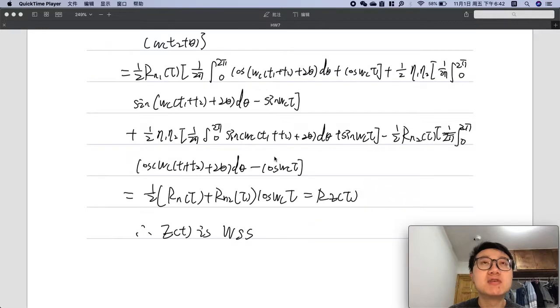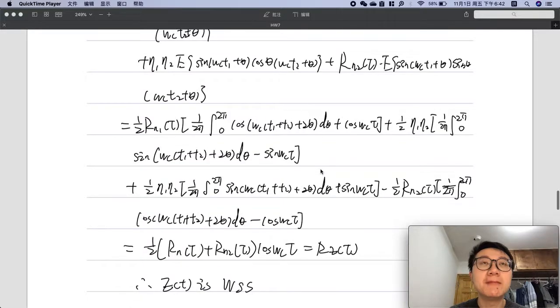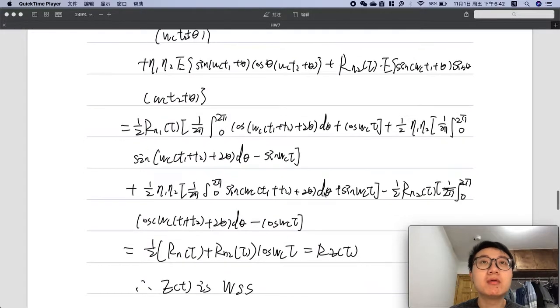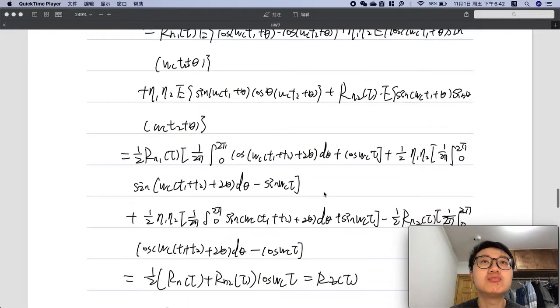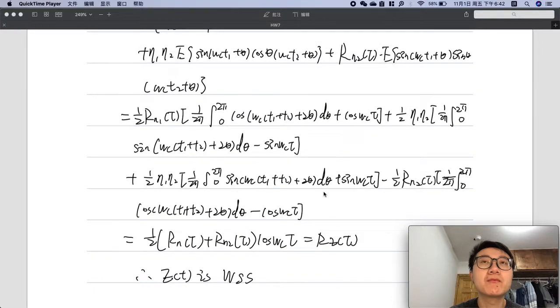the final result of this autocorrelation value is just equal to the autocorrelation value of tau.